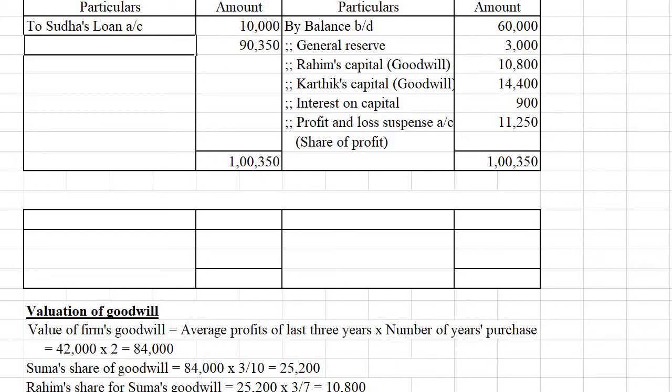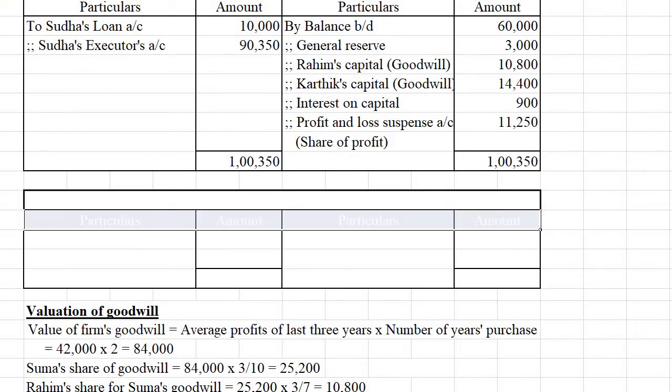90,350 can be transferred to her executor's account. Okay, so it is transferred to Sudha's executor's account. It's clear. Now the capital account of the deceased partner is over. Let us transfer that amount to Sudha's executor's account. So we can prepare Sudha's executor's account here.